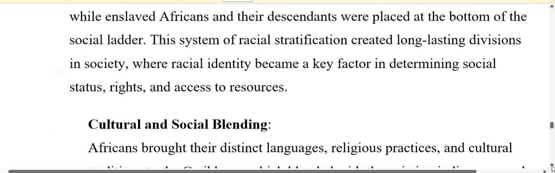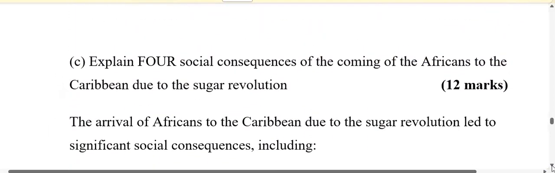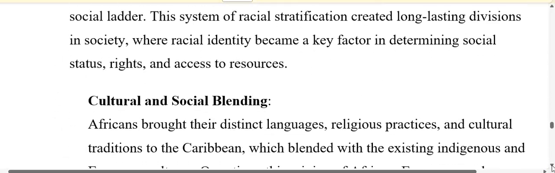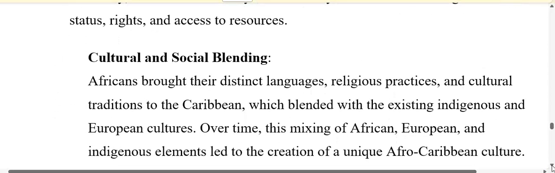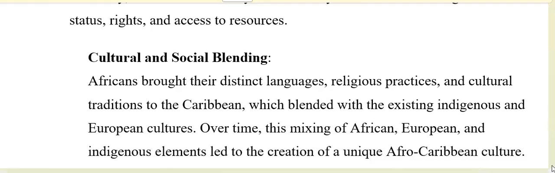Another cultural consequence was social blending. What do I mean by this? Cultural and social blending. The Africans brought their distinct languages, religious practices, and cultural traditions to the Caribbean, which blended with the existing indigenous and European cultures.